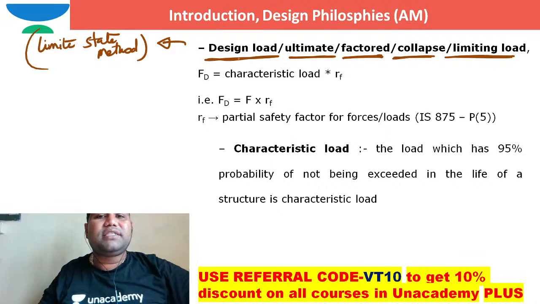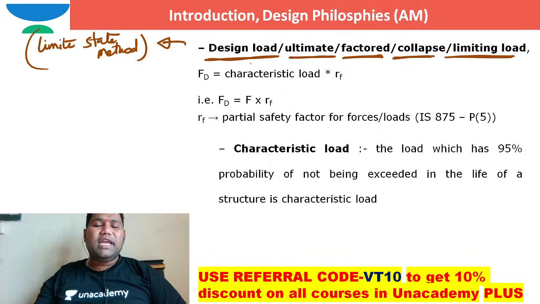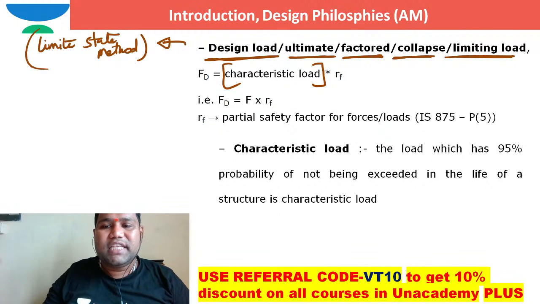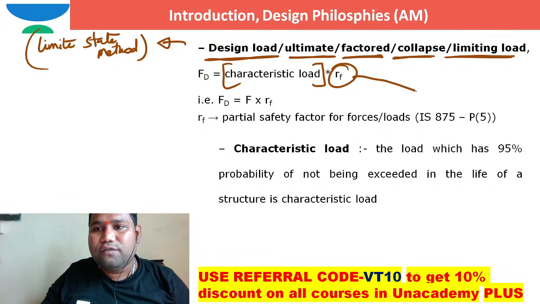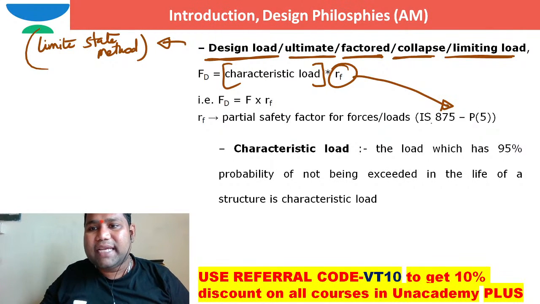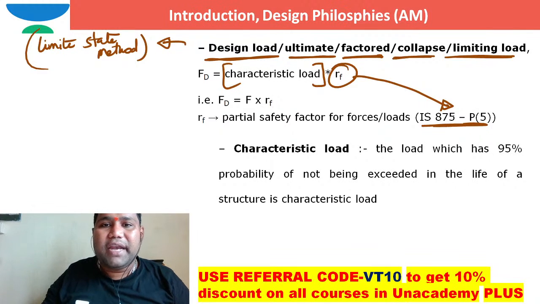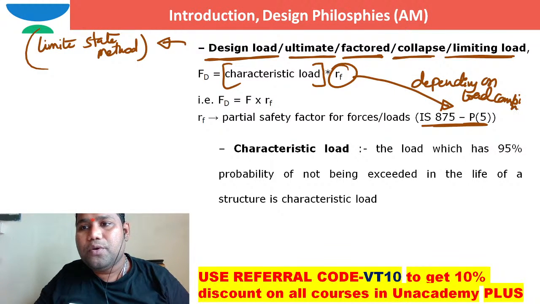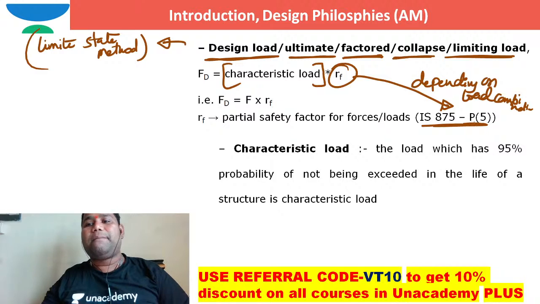How can I define this design load? In the limit state method, design load is equal to characteristic load multiplied by the partial safety factor for forces or loads. This partial safety factor for forces or loads is given in IS 875 part 5, depending on load combinations. I hope you know IS 875 part 5.